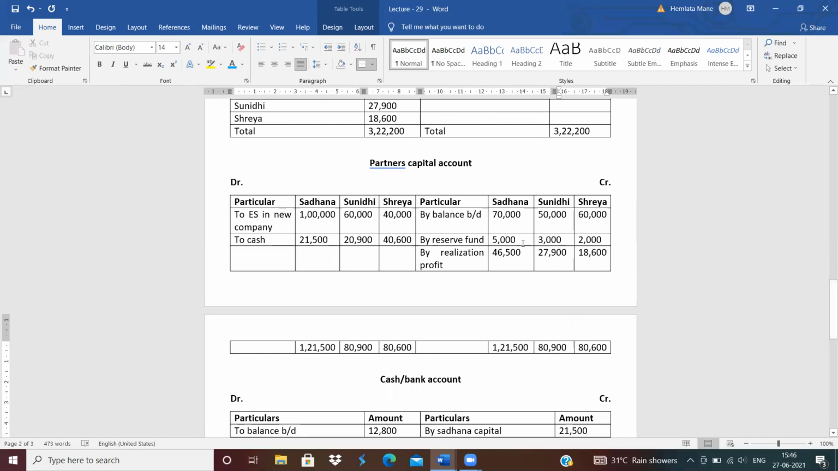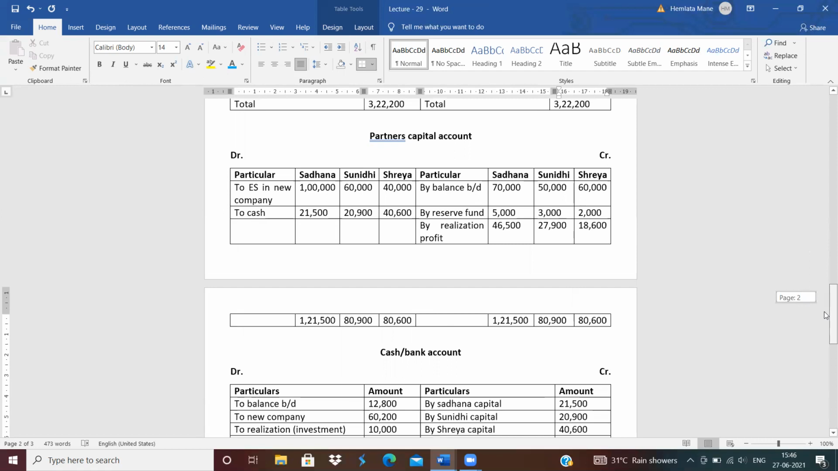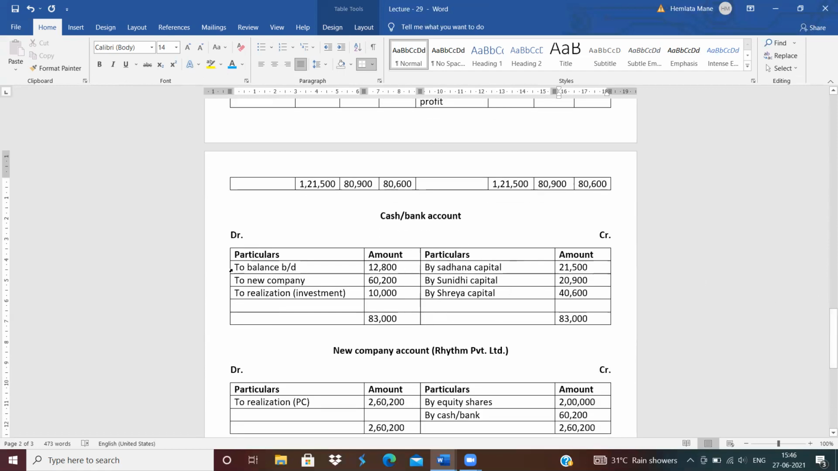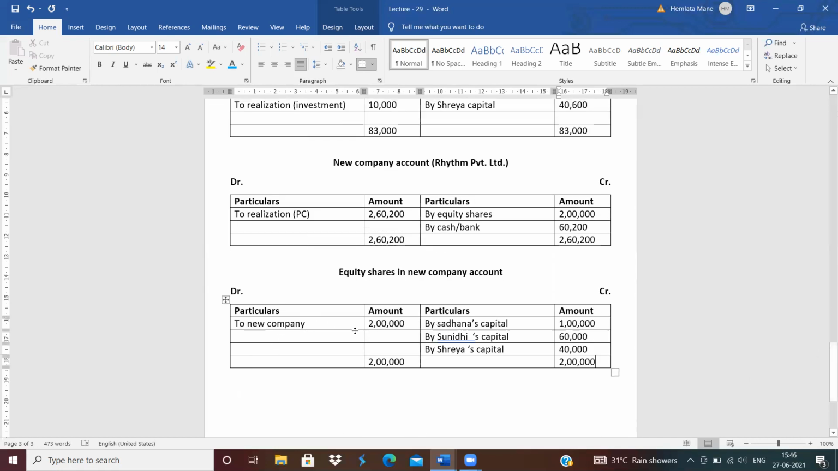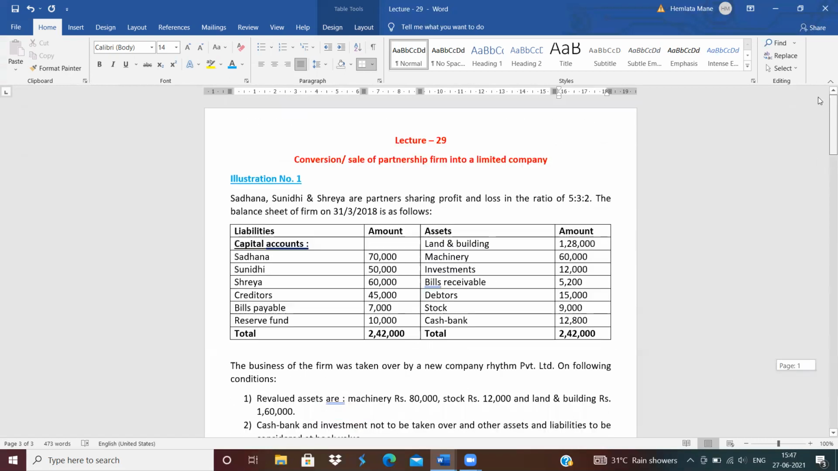Next, reserve fund should be distributed among the partners. Next, in cash account, balance brought down. Next is investment sold. Next is amount of cash paid in cash. Amount of consideration is paid in cash. Then equity shares: equity shares of 2 lakh rupees were received from the new company. So new company account debit, equity shares in new company account debit means received the equity shares and cash. After that, close all the accounts. Then your problem will tally.